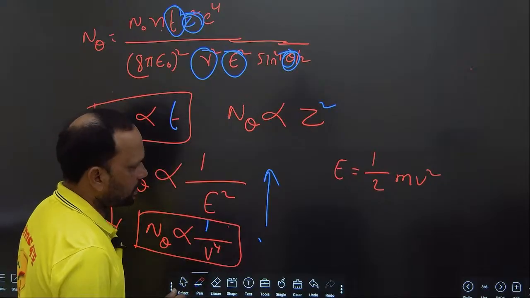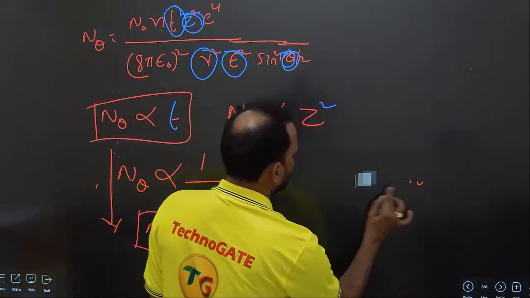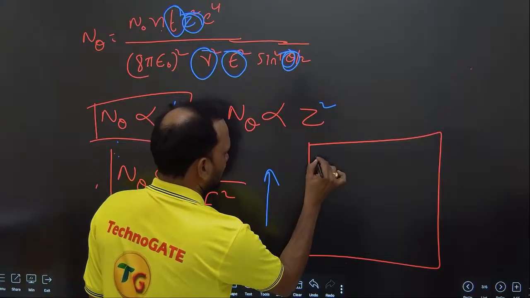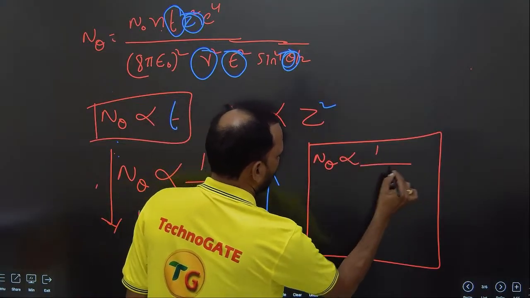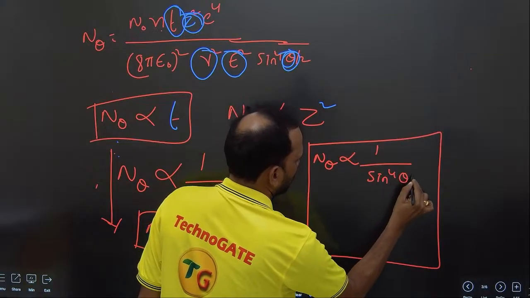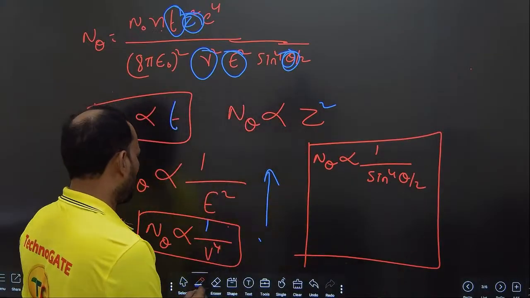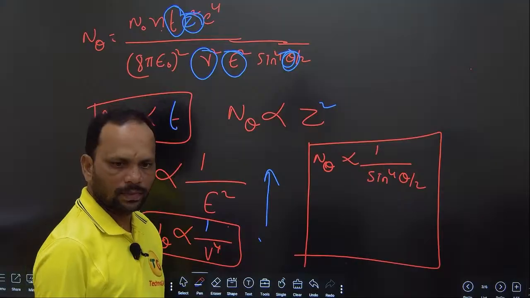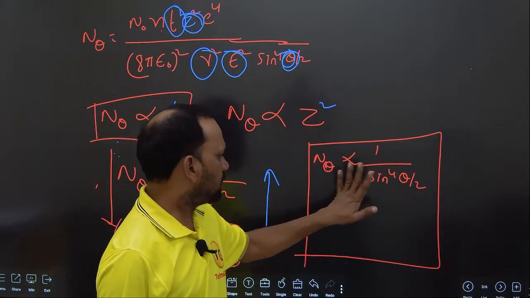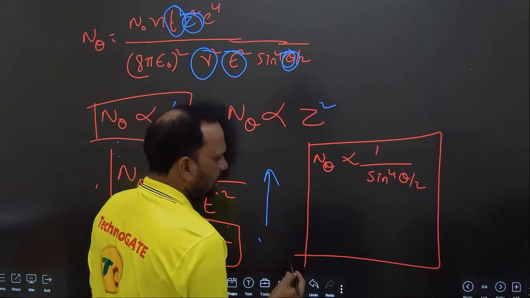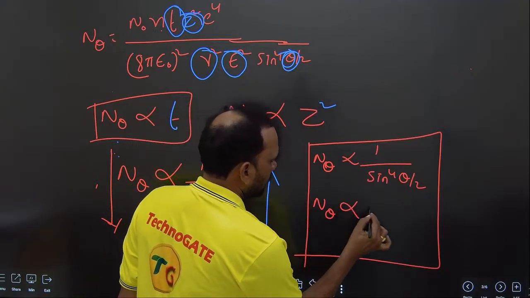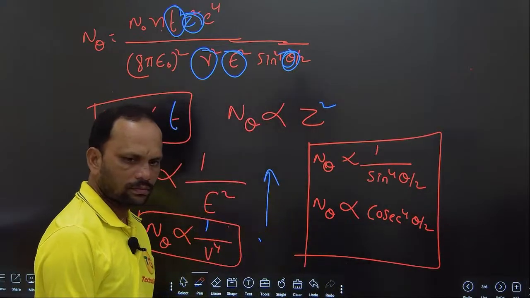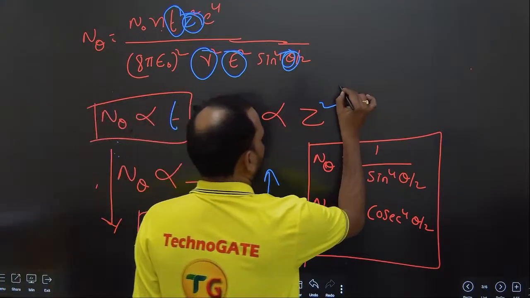And one more formula is there, this is also very important. N theta is inversely proportional to sin power 4 theta by 2. That means this is one of the relations, and we can write this relation like this also: N theta is directly proportional to cosecant power 4 theta by 2. Right? So from this you can write like this.